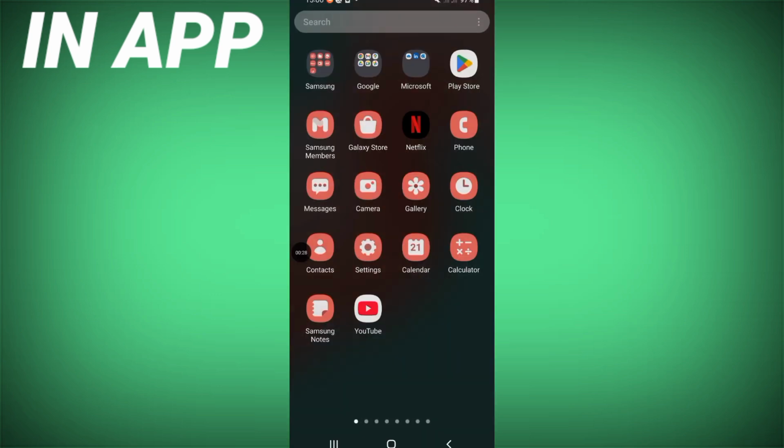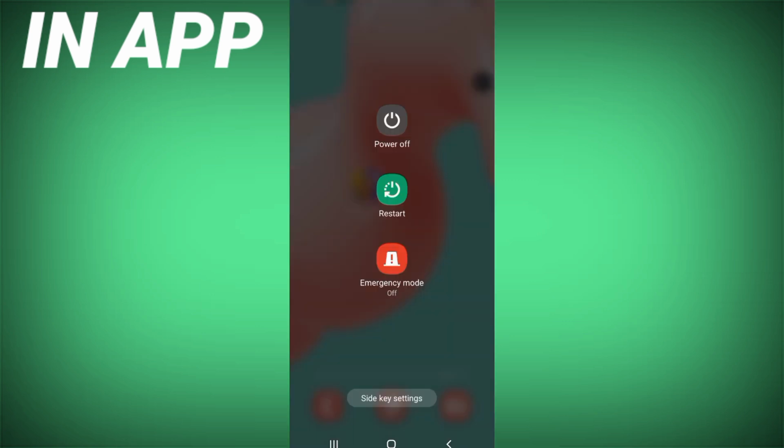Then come to the Play Store or App Store and update Goose Goose Duck. Restart your device right now and that's it.